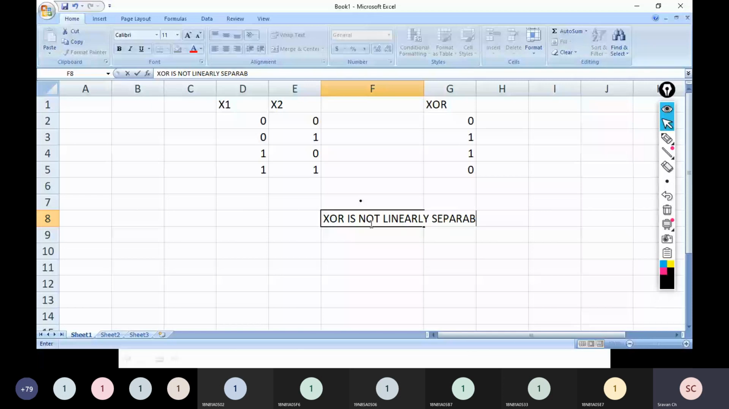So AND gate was working, but for XOR it was not working. So it means that there are some problems with the neuron. MP neuron has some limitations. So what are the limitations? What are the problems with MP neuron? Then how do we solve them? That part we will discuss in our next class.